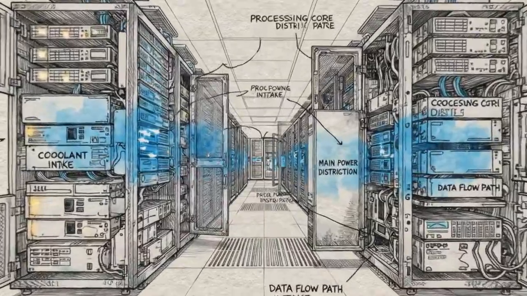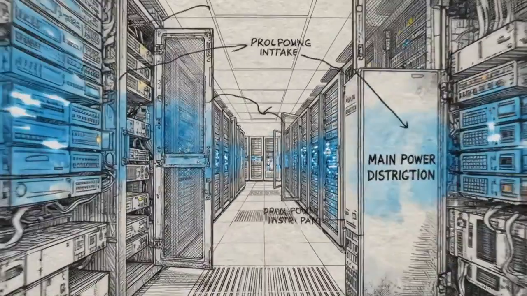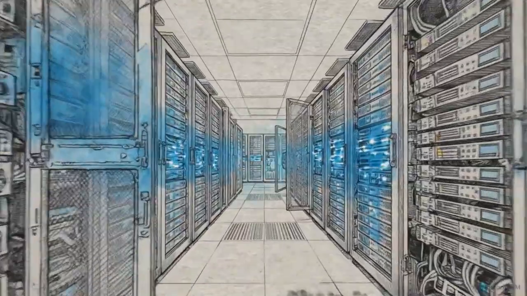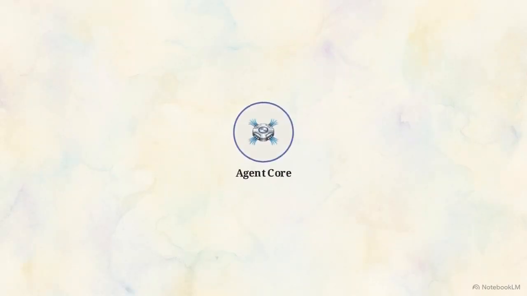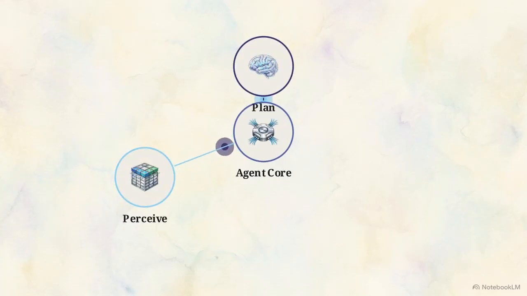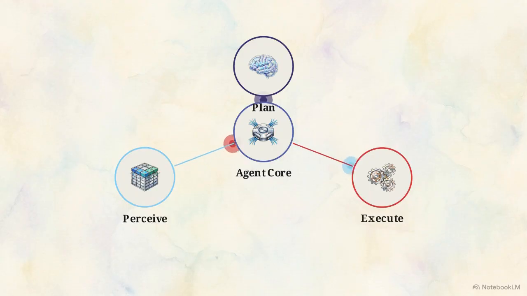Enterprise software architecture is undergoing a structural transition. We are moving away from passive large language models that simply generate text towards autonomous agentic systems designed to perceive environments, formulate multi-step plans, and directly execute workflows across third-party APIs and corporate databases.